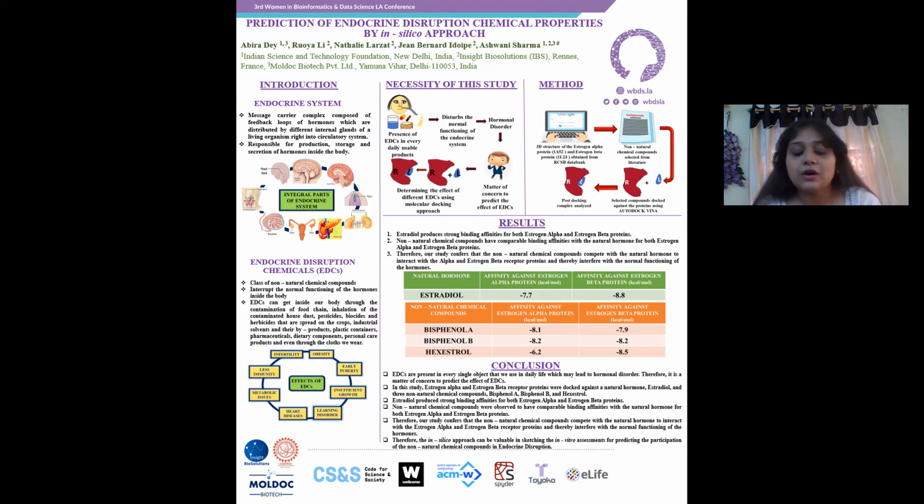The integral parts of the endocrine system include the pituitary gland, hypothalamus, pineal body, thyroid and parathyroid glands, thymus, adrenal gland, pancreas, ovaries, which are found in women, and lastly testes, which are found in men. Now, what are endocrine disruption chemicals? These are a class of non-natural chemical compounds which interrupt the normal functioning of the hormones inside the body.